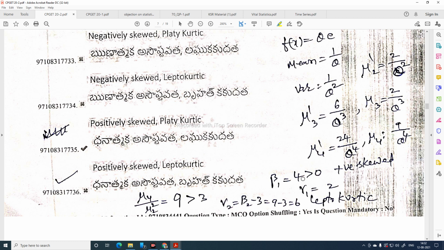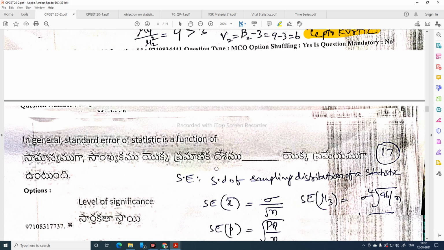Beta 1 is equal to 4, greater than 0, so this is positively skewed. Gamma 1 is equal to 2, whereas beta 2, mu 4 by mu 2 square, is equal to 9, greater than 3. Gamma 2 is equal to beta 2 minus 3, that is 6. So this is greater than 3. So the exponential distribution is positively skewed and leptokurtic.